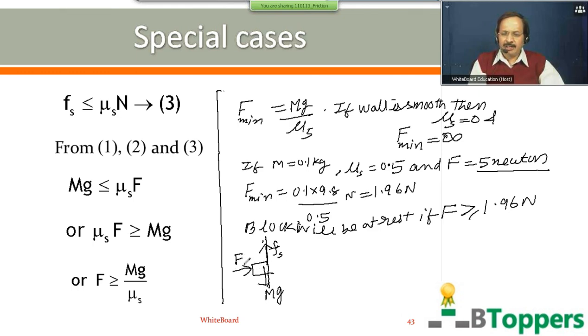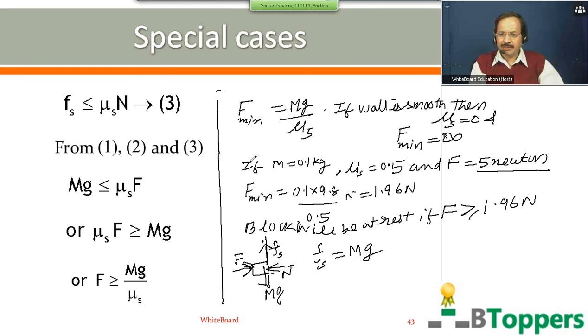F is the magnitude of the horizontal force applied on the block towards right. Of course, the normal reaction force on the block by the surface of the wall acts towards the left side. If the block is at rest, as I explained previously, the magnitude of static friction on the block is the same as the magnitude of its weight mg, which tends to move the block.